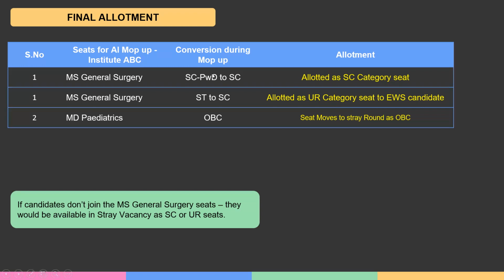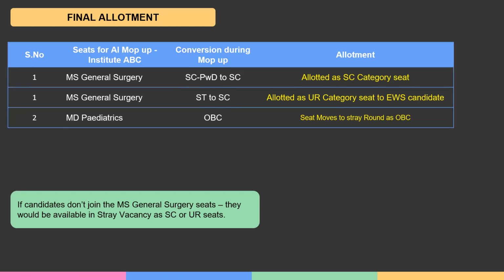In case these two candidates don't join after mop-up allotment, these seats will continue to remain as SC, because the other candidates' choices are going to be processed. They have not filled these seats. That is why the SC PWD candidates did not fill, and that is why it moved to SC, right? So this will continue as SC.